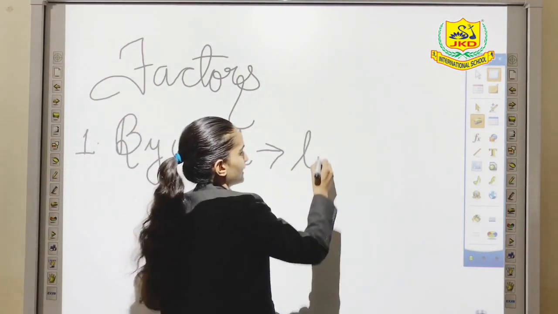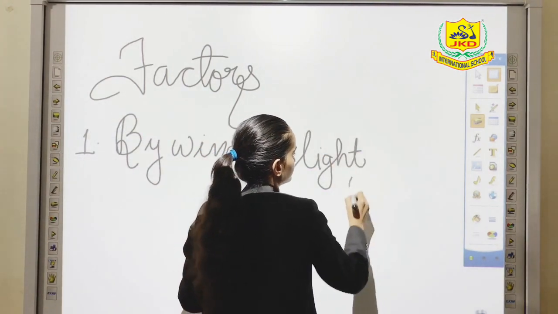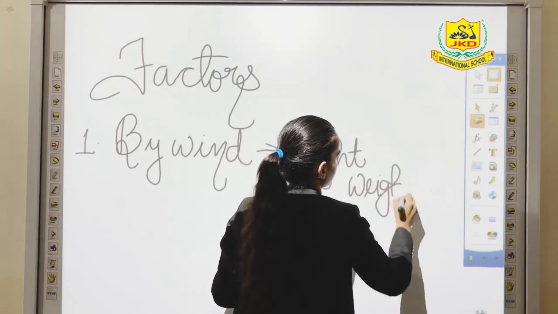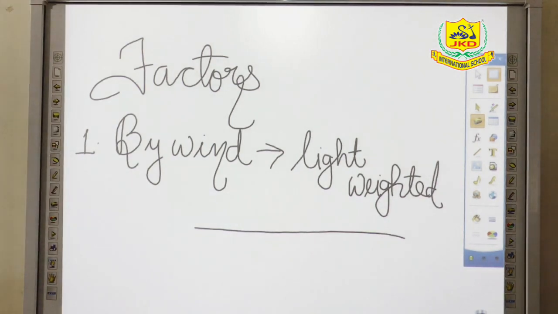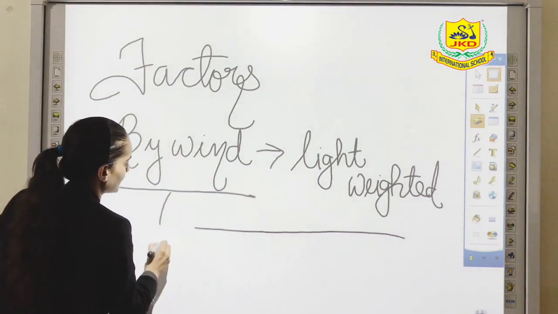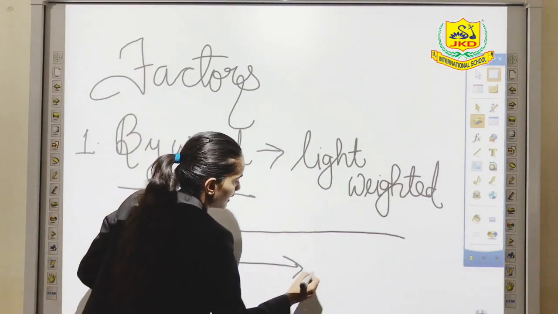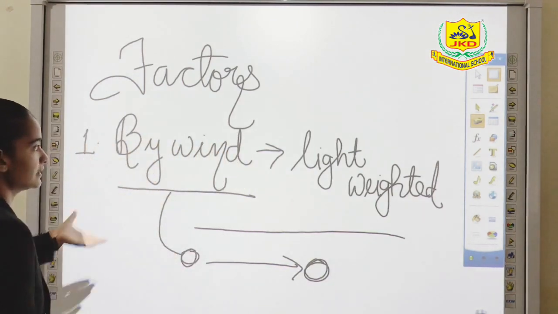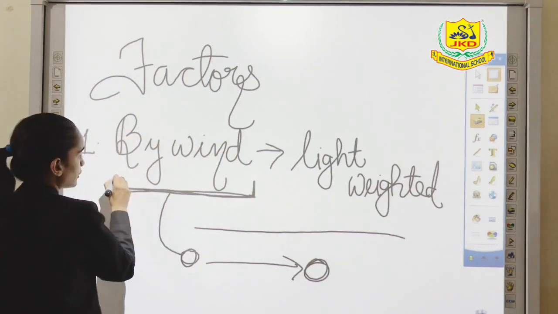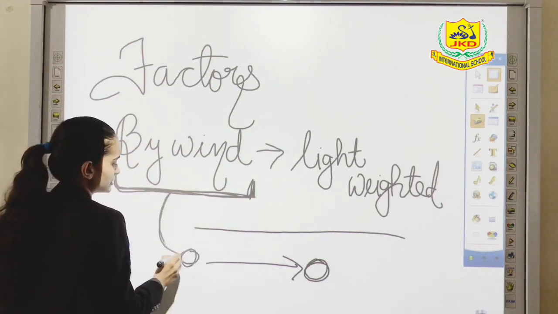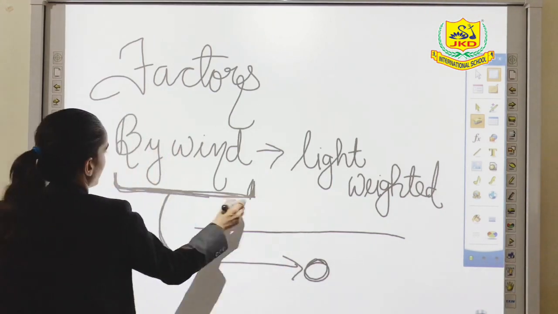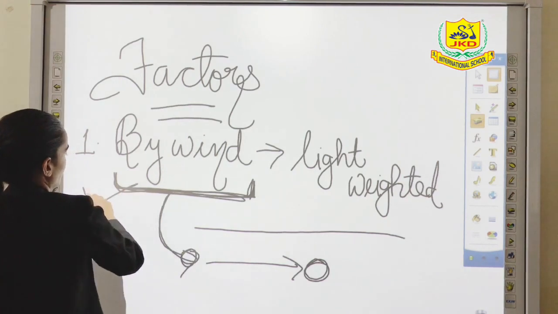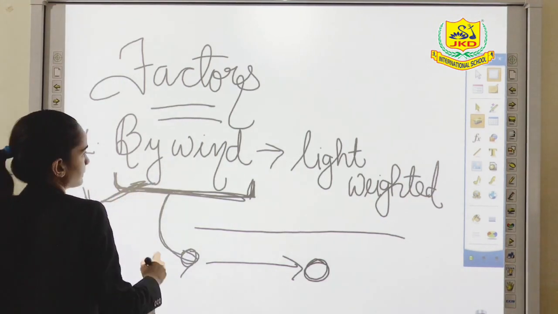Some of the seeds are light weighted. As some of the seeds are light weighted, what they will do? They have some wing-like structure. So with the help of wind, they will move from one place to another place. So this is known as dispersal by wind, because this is the factor which is responsible for the dispersal of seed from one point to another. That's why dispersion of seed by wind.